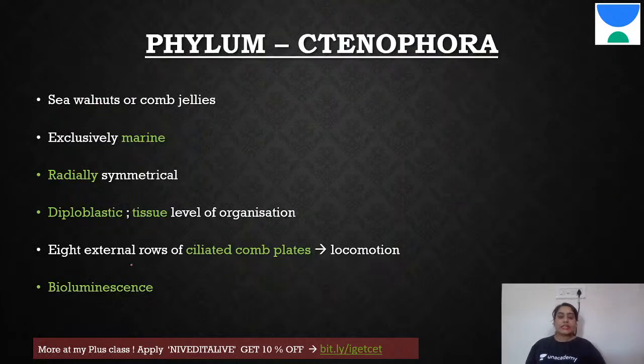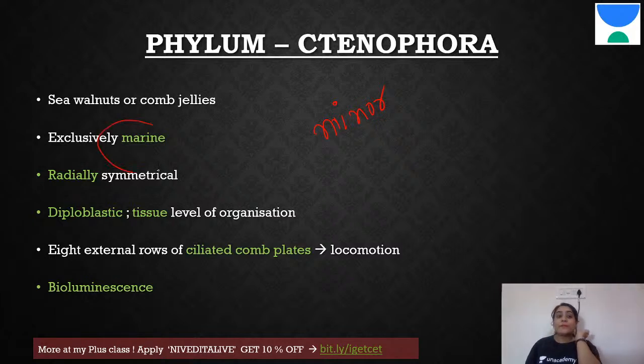Last one here is Ctenophora. Okay, so Ctenophora is a minor phylum. Before, Ctenophora was joined with the coelenterates because they're quite similar. But later they found out that quite a few structures and characteristics are different. Therefore, now they have separated it completely and put it under a new phylum, that is phylum Ctenophora. And this is a minor phylum because it does not have many species. Only a few species are there. That's why it is a minor phylum. We don't know many organisms under this.